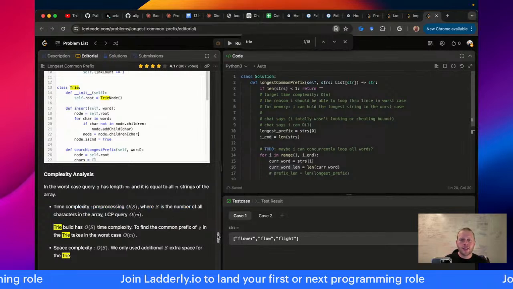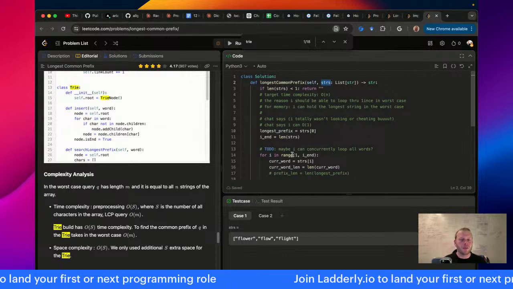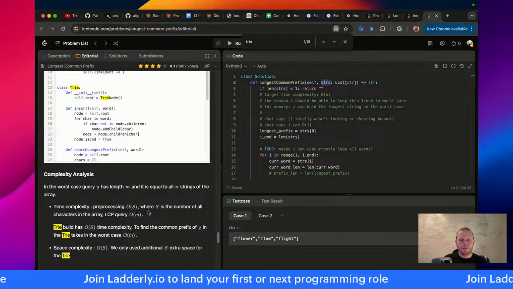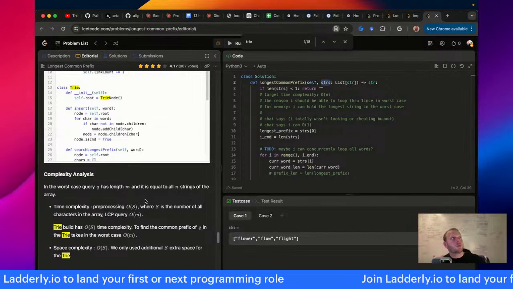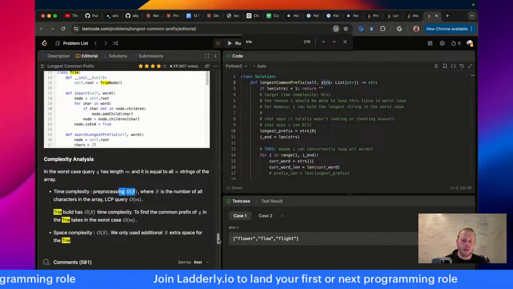Okay, so here's strings. You might think O(n) is the size of the list of strings. And they're saying it's not the size of the list of strings, it's longer than that. It's the list of strings multiplied by their average length. So it's all of the characters. And that's why they're saying O(S) instead of O(N).